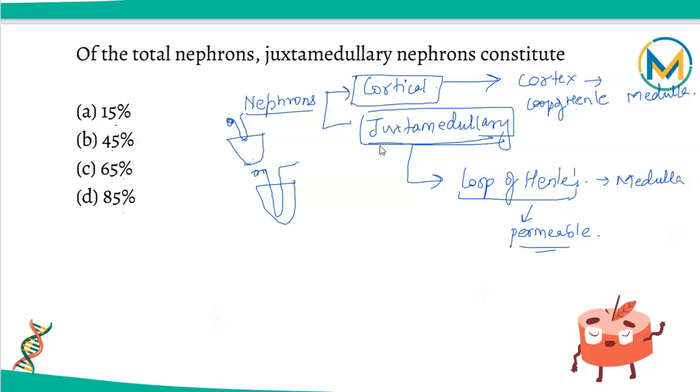Since the juxtamedullary nephrons do the osmoregulation part, they are less in quantity compared to the cortical nephrons. So the correct option is 15. We have 15% of the nephrons being the juxtamedullary type, and the remaining 85% are cortical, which do the maximum filtration work. So option A is our correct answer.